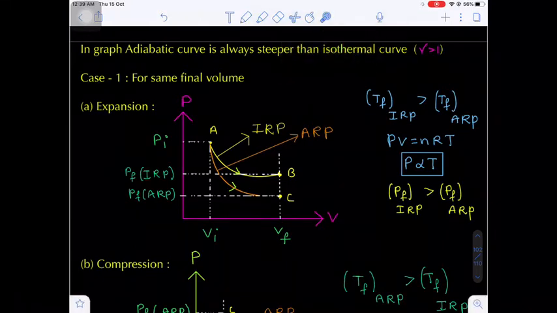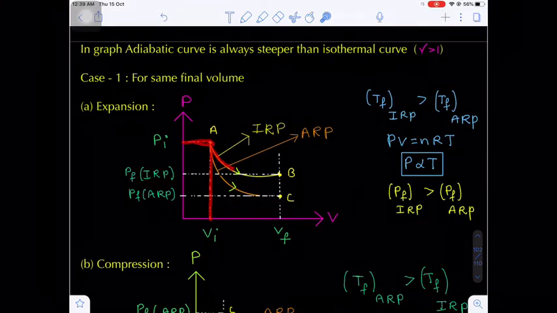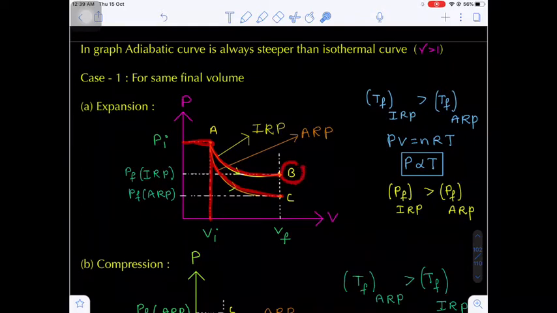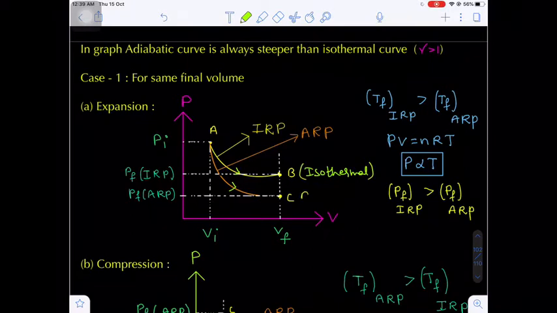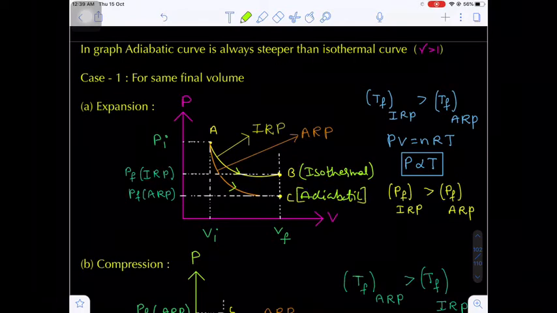In this expansion, what I am doing here, I am standing at a point A. Initially, what is the pressure? Pi, and what is the volume? Vi. Okay. Now I am moving A to B in this path and A to C in this path. A to B is called isothermal and A to C is called adiabatic. A to B is called which process? Isothermal. Okay. And A to C is called which process? Adiabatic. Remember, it is very important. So there are two different types of graphs here, isothermal as well as adiabatic. Just now I told you the adiabatic curve is steeper, that means it is closer towards the y-axis.